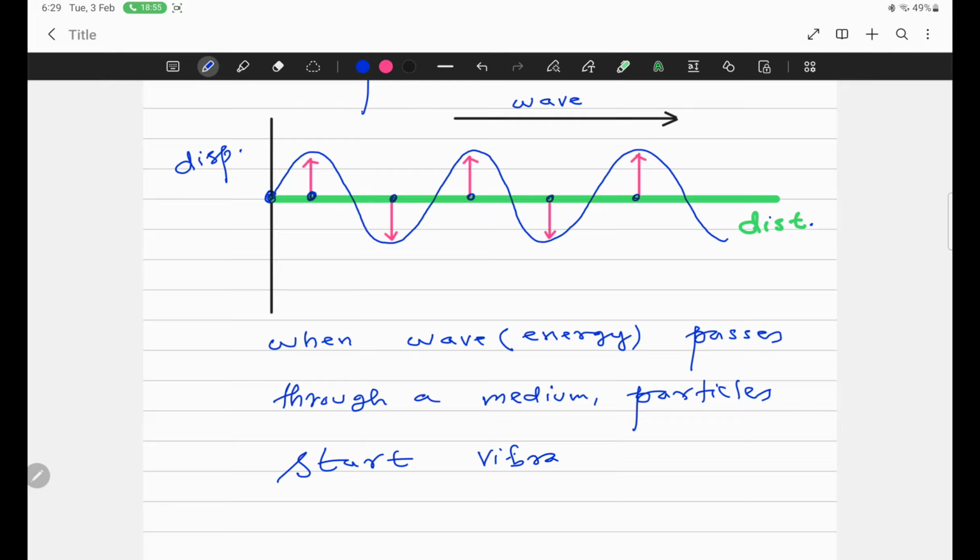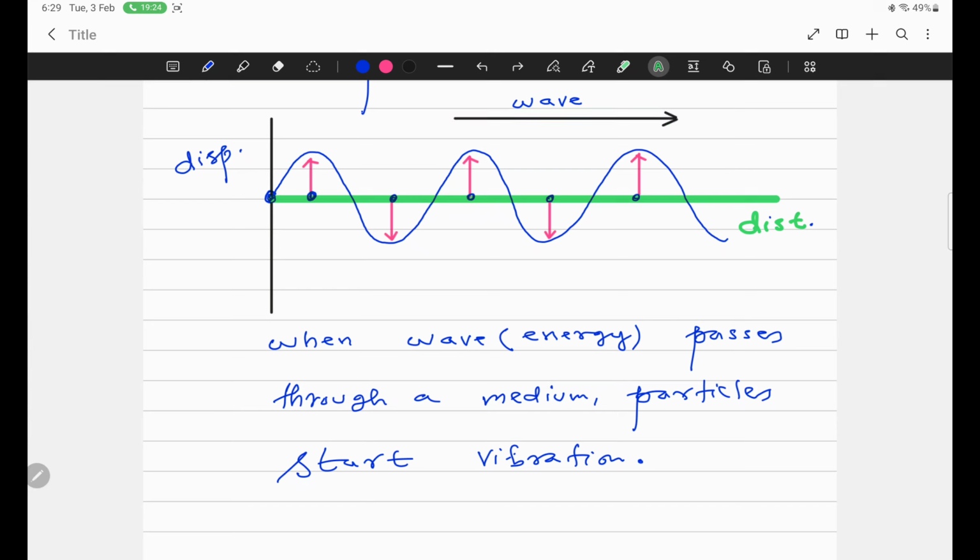As I said, this particle later on will move downward. So this particle will keep on moving up and down. So when a wave or energy passes through a medium, particles start vibration. And by this vibration, energy is traveling from one point to the other point.